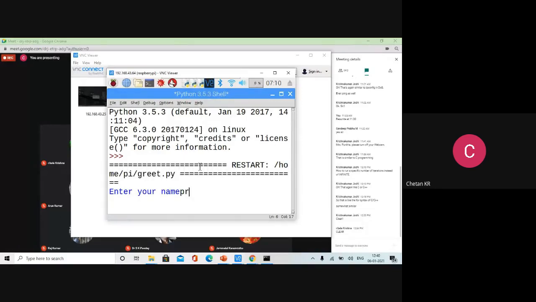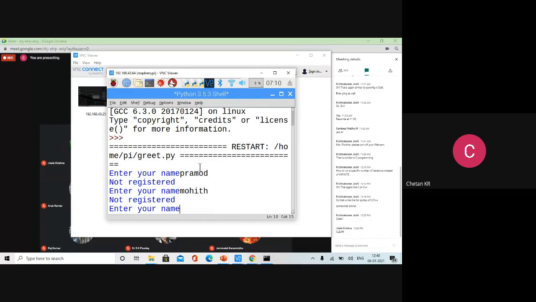Again, Pramod, Mohit, so not registered. None of the users, it is saying, are registered. There is one technical problem still remaining. We have to track that. What is that? Let us test anybody else.